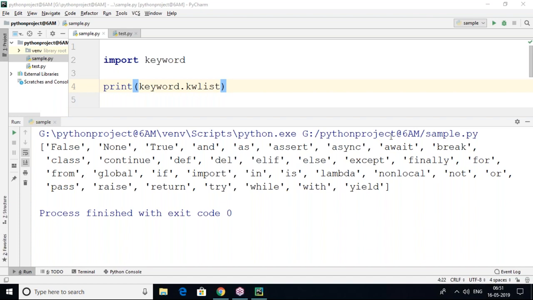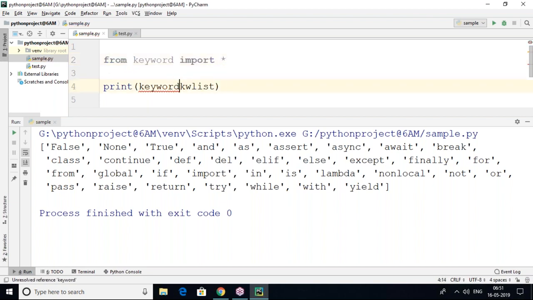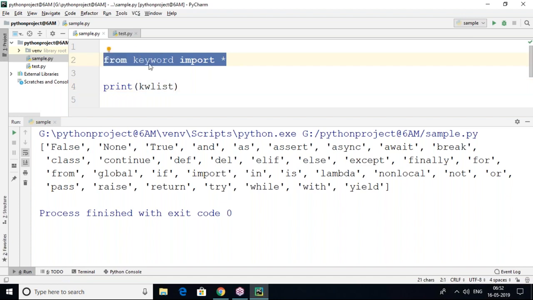I told already. So without the import keyword module, can we print all the keywords? Yes, we can do that, but importing is different here. You have to use from keyword import star, then it is possible. So why are we using the module name? Because if I use the module name, you can clearly see which module it is available in. This is another style of import statement.